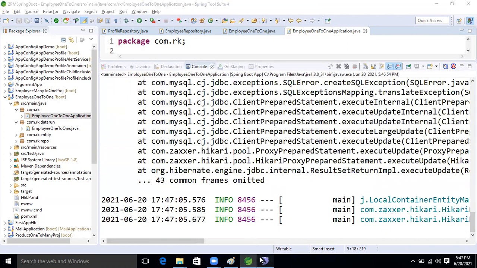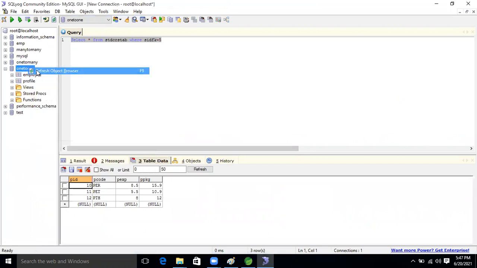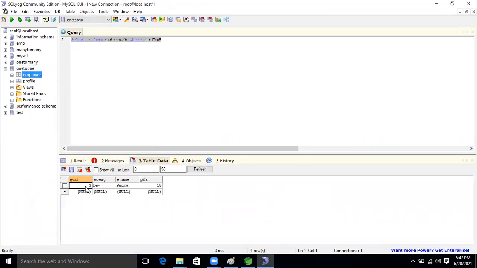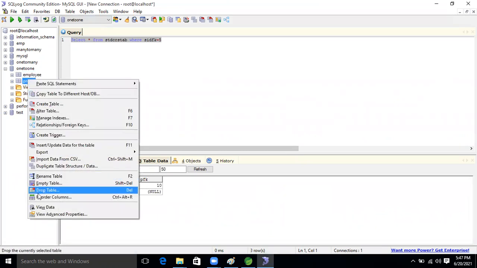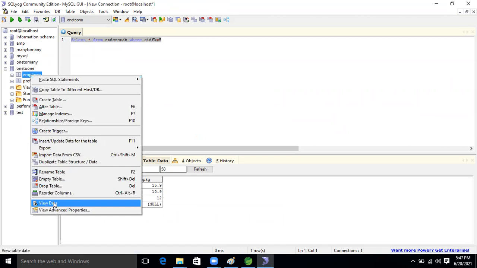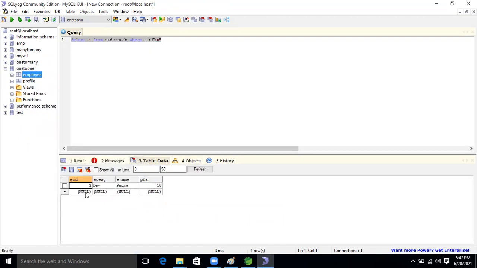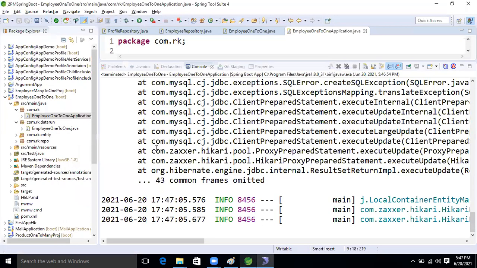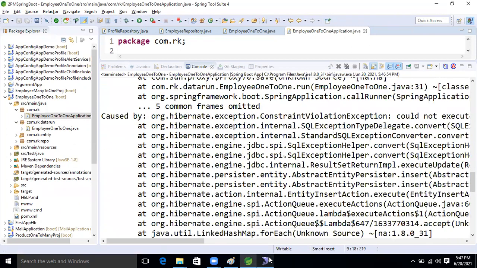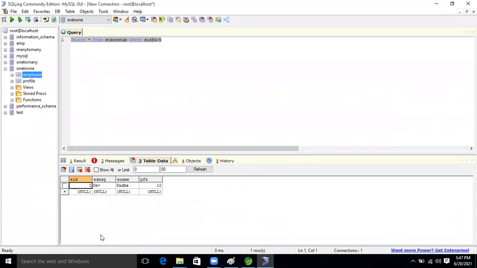See this error we are getting now. Come here, let's refresh it. Two tables are created now, but there is no data. Why? Only one record, Padma, is there. After that we are getting the exception. See, in the child table all data has come, but in the parent table only one record is there. Our application is getting stuck while injecting the data, because of that other data is not coming now.